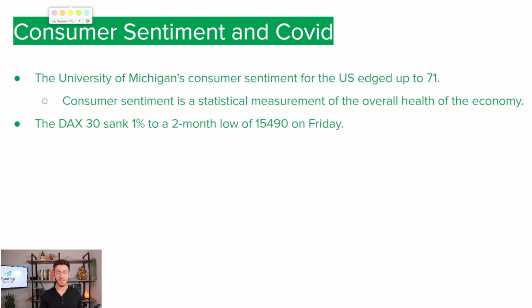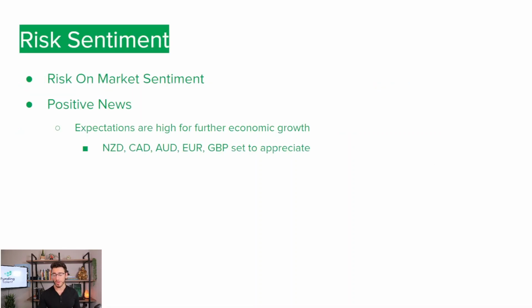That being said, it feeds right into our reading of market sentiment, which goes along with what we've had for the last little bit: risk-on market sentiment. For our traders who are not aware, that means expectations are higher for further economic growth. And as currency traders, we can expect the New Zealand dollar, the Canadian dollar, the Australian dollar, the euro, and the pound to appreciate, as well as global indices, should this risk-on market sentiment continue.